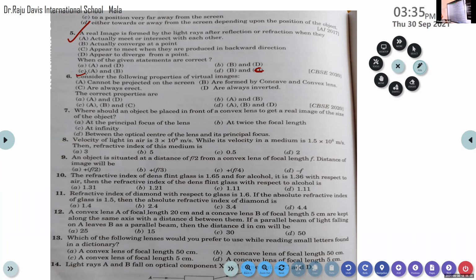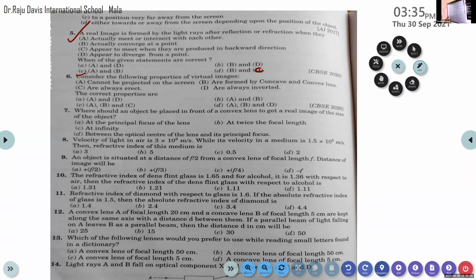Option A and B. We get a real image if and only if, after the reflection or refraction, the light rays actually meet or intersect with each other, or converge to a particular point. If the light rays appear to meet when produced in the backward direction, or diverge away from a point, we get a virtual image.